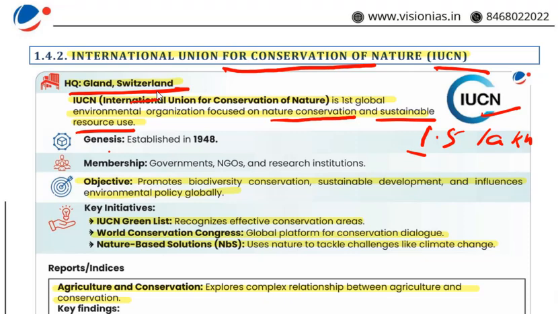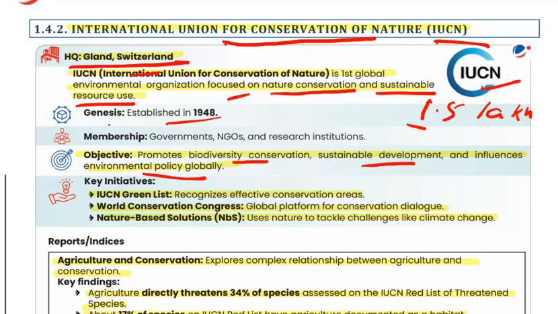So what is written here? It was founded in 1948. It is actually the world's oldest and the largest global environmental network that is uniting governments, scientists and NGOs. And we have seen its mission. It is actually to conserve the nature and ensure the sustainable use of Earth's resources. The objective here given is promotes biodiversity conservation, sustainable development and influences environmental policy globally.